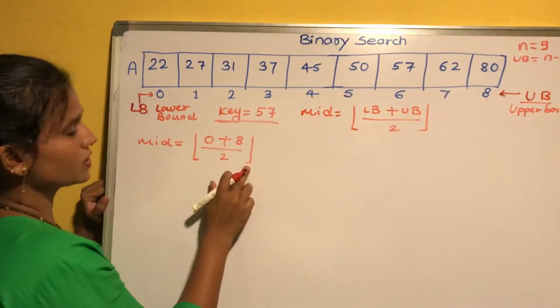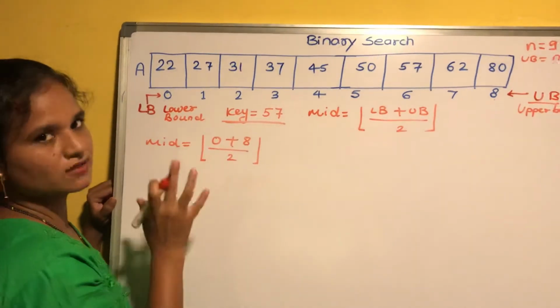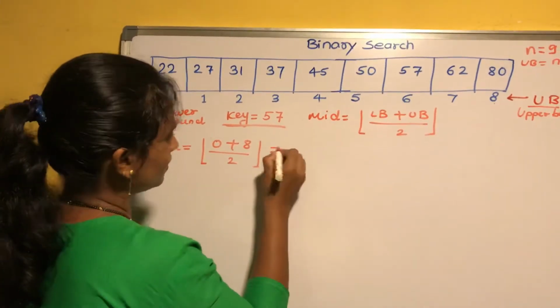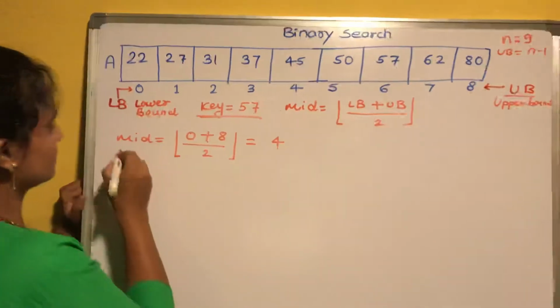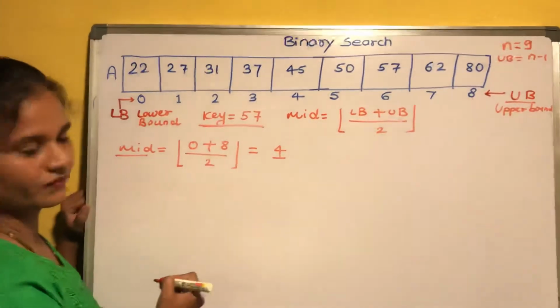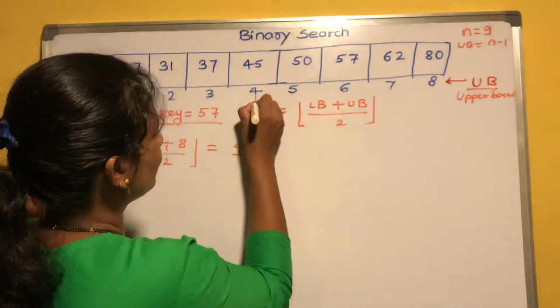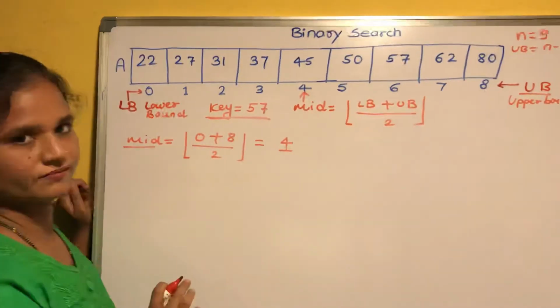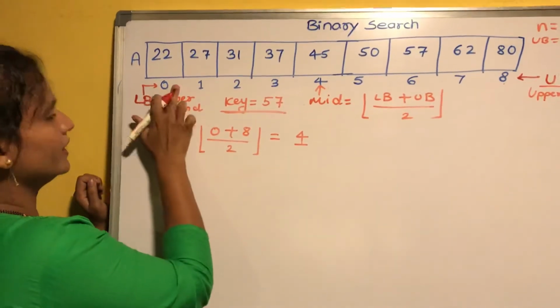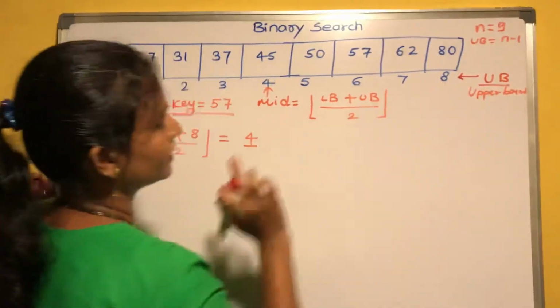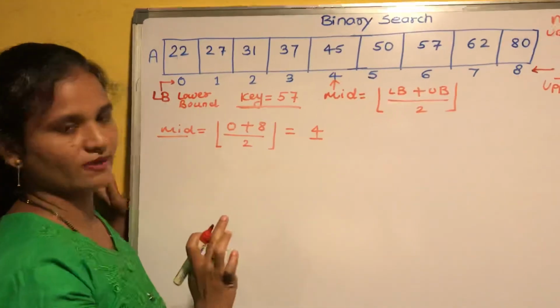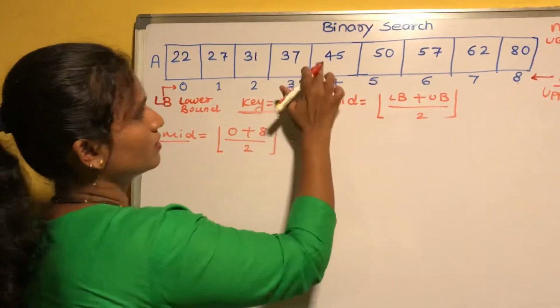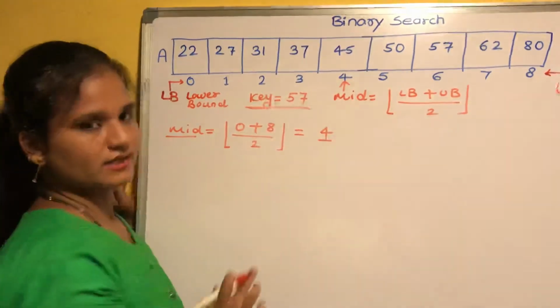This floor function will always give you the lowest value. Here the value is 4. That is, the value of mid is 4, isn't it? Now here mid will be pointing to this 4. Here LB has an index value, UB also has an index value, mid also has an index value. Mid is not an element, it is an index.